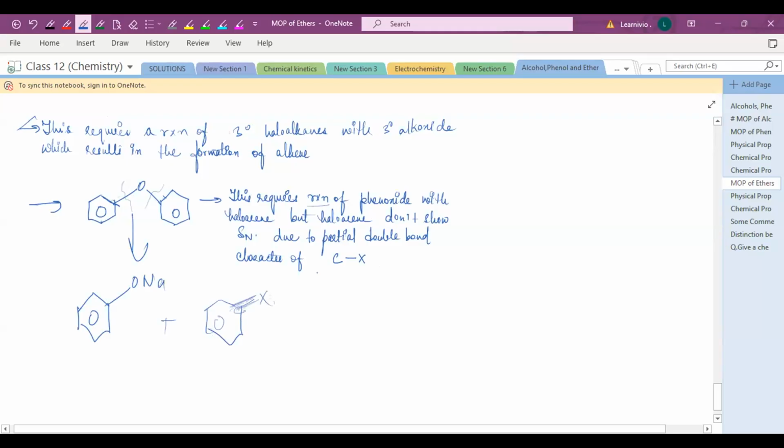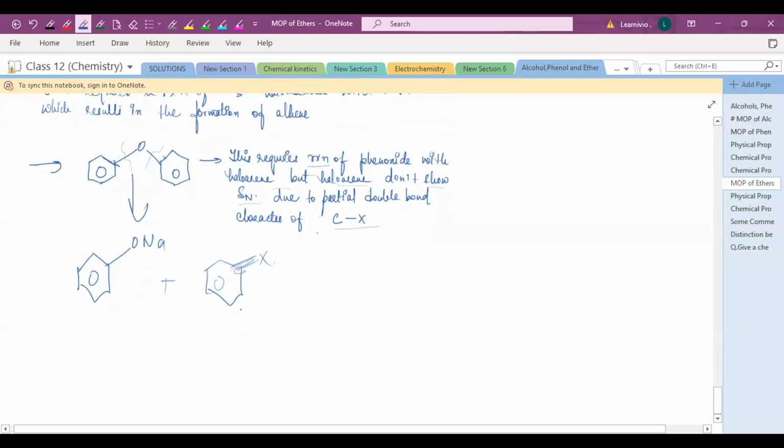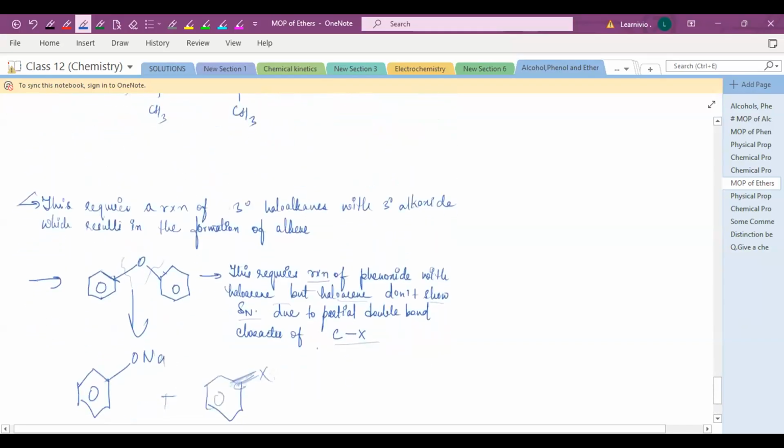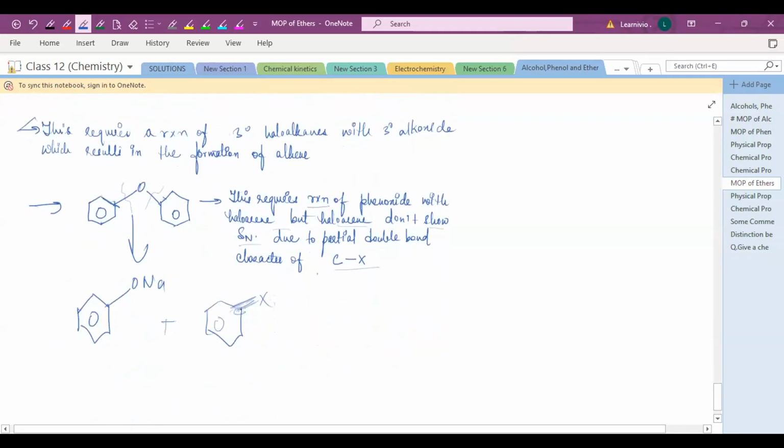You can write down this reason. This requires reaction of phenoxide ion with the haloarenes. But haloarenes don't show nucleophilic substitution reaction. Why? Due to the partial double bond character of the C-X bond. Okay, clear this point? This can be asked in the statement type of question.